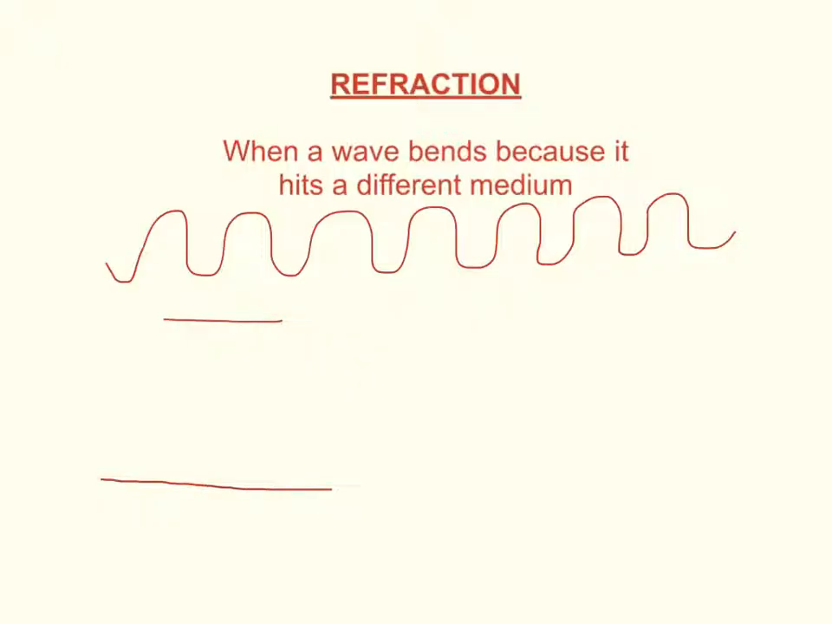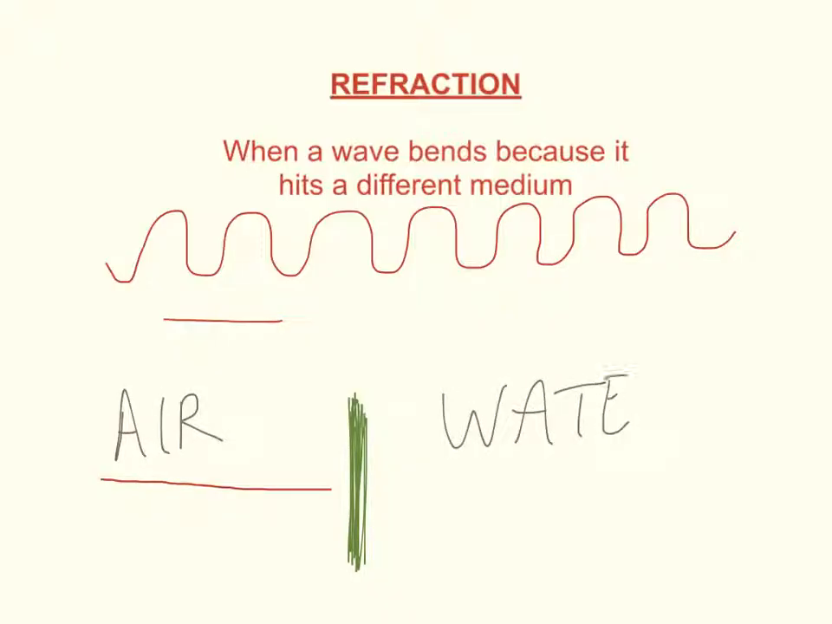And then all of a sudden it hits a different kind of medium. Like maybe we go from air and then we hit water, for example. Those are different mediums. They're different environments. Well, my wave bends a little bit when it hits that different medium. So instead of traveling this direction, it bends just a little bit because it hits a different medium.